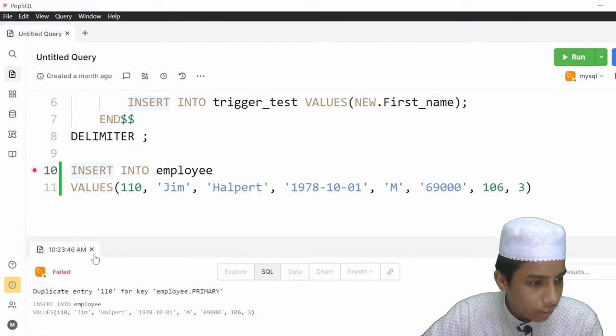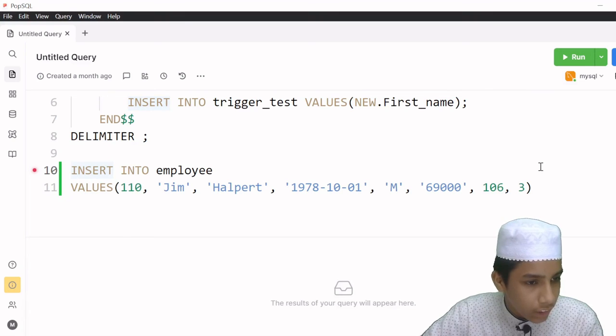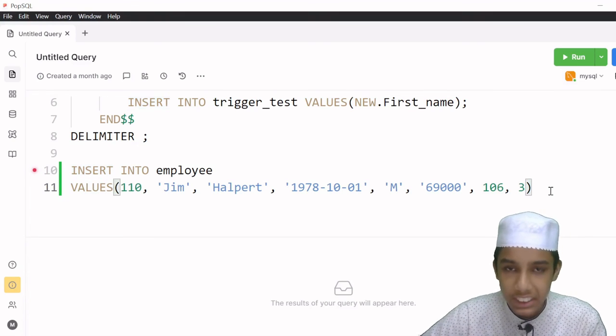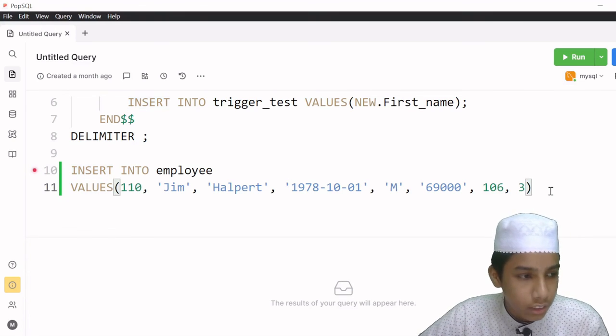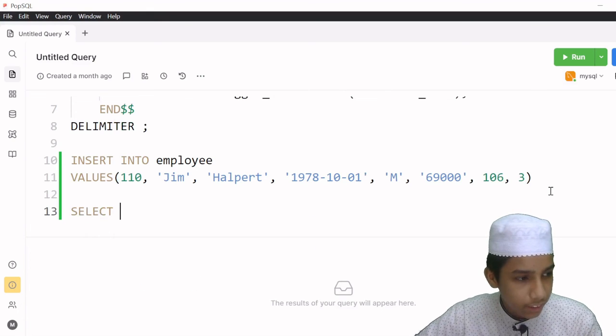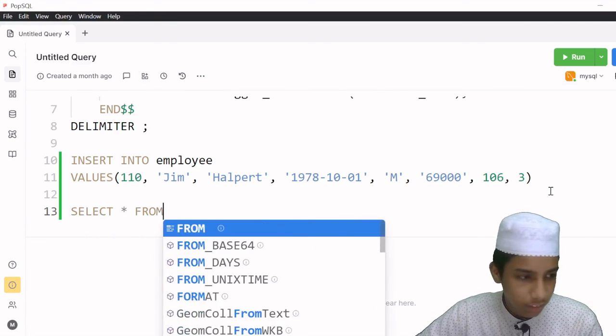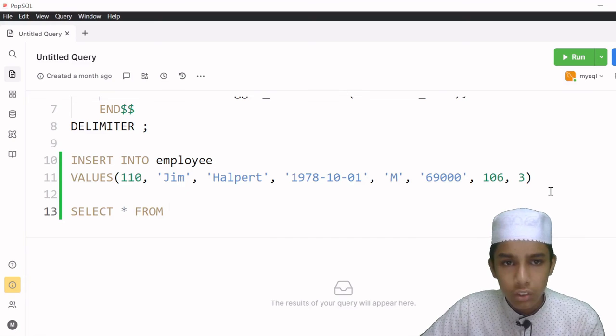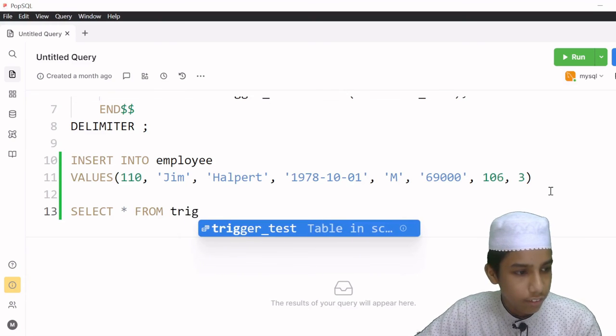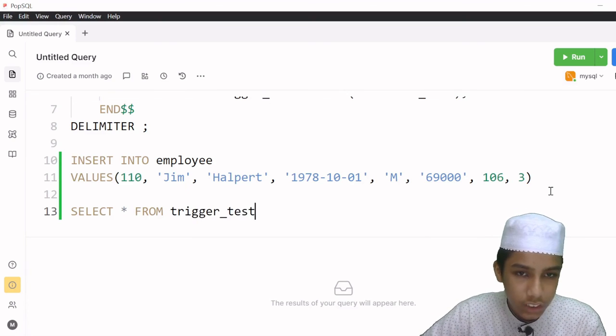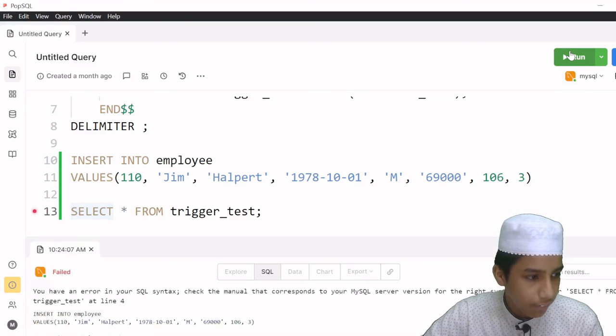Okay, so now let's check whether it has been inserted into the trigger test table. So select asterisk from the employee, no, sorry, trigger test, because we are talking about trigger test, right? So I'm going to give a semicolon, and then run this program.